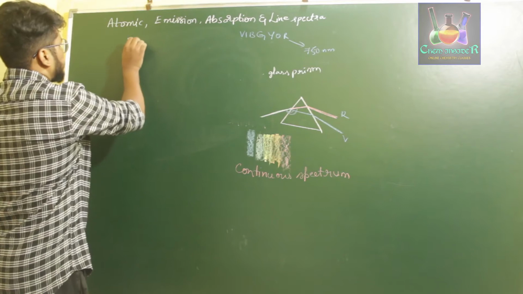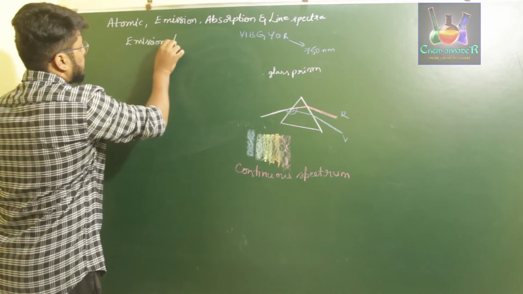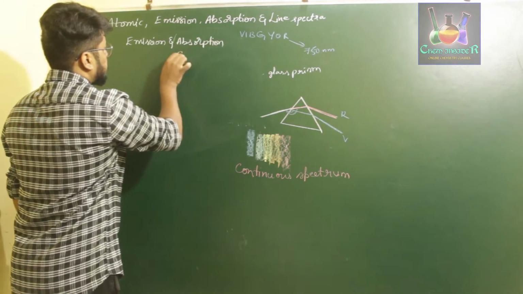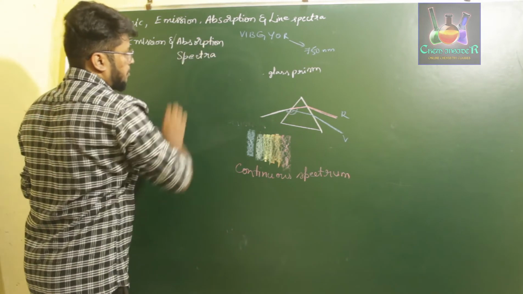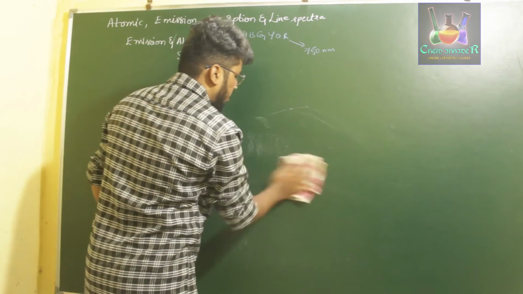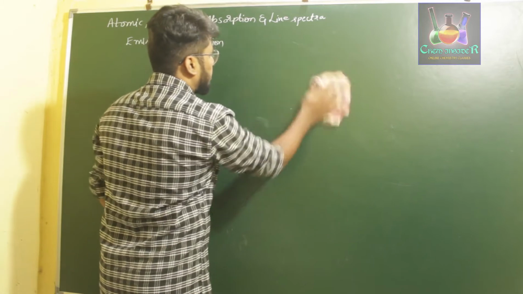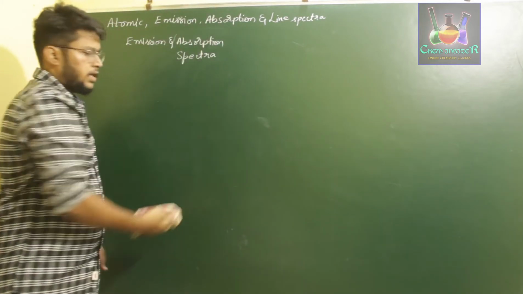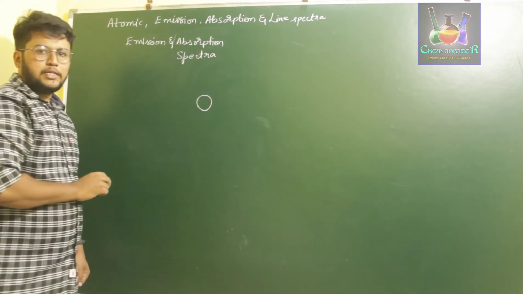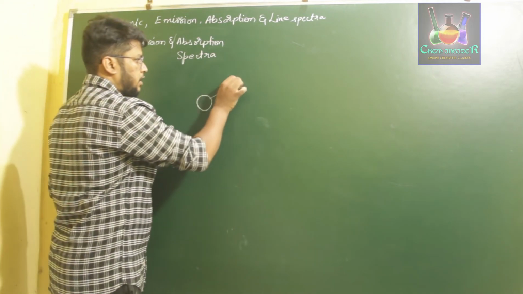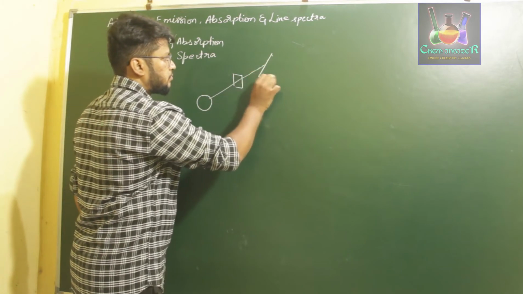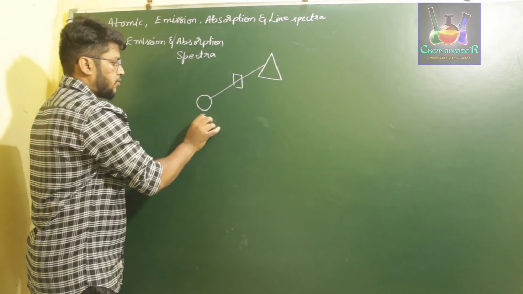So first we'll discuss emission and absorption spectra. So what is this emission or absorption spectra? The emission or absorption spectra is observed when we allow a certain light to fall on a substance or object. Let us say this is an object, a sample, and it is emitting a certain amount of radiation. This radiation is passed through a slit and then made to fall on a prism. So this is our prism, and this is the sample we are taking.